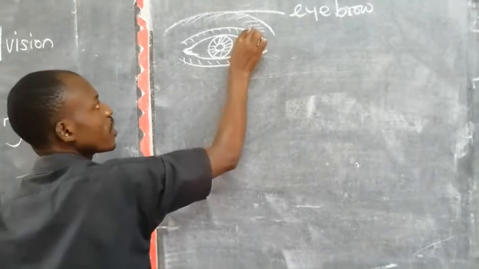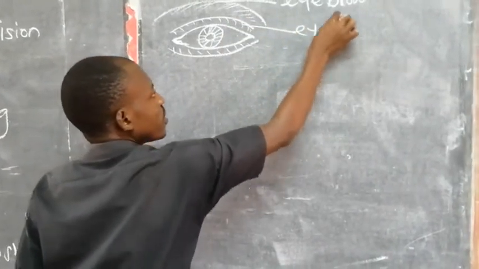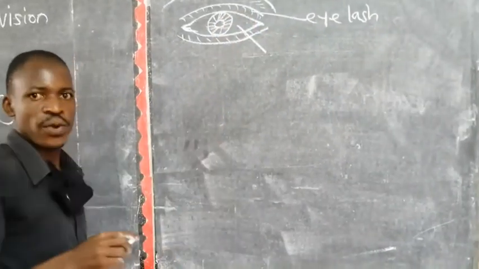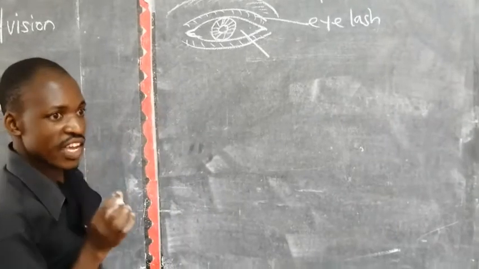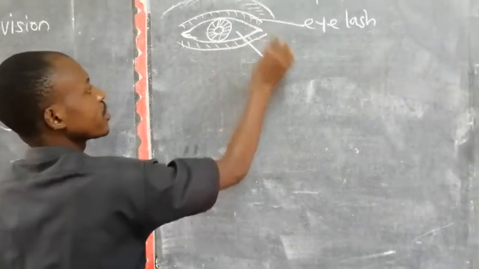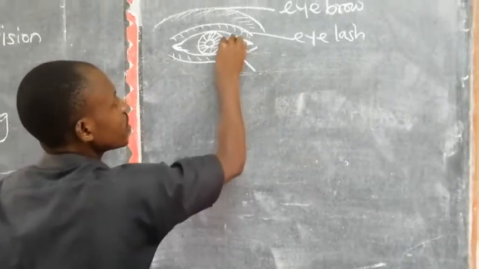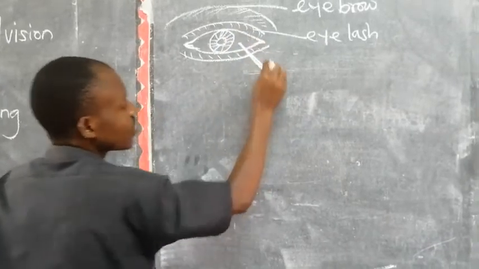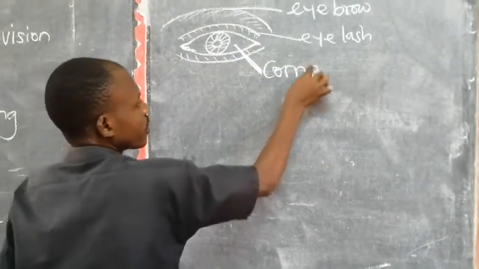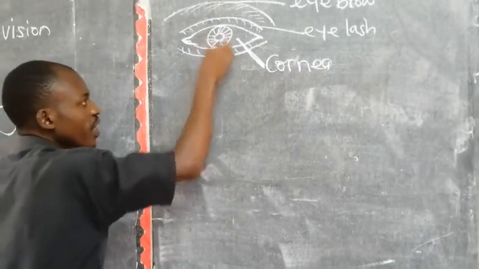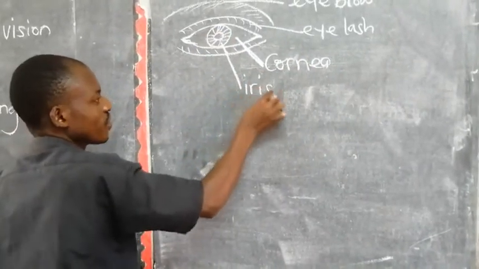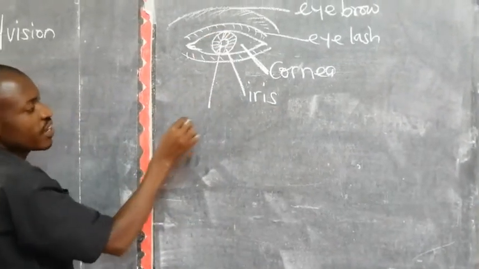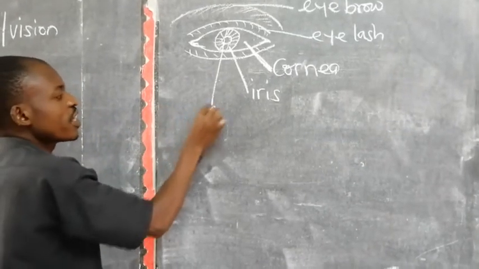Then we have this one, I call it the eyelash. Then we have this white part of your eye, or the friend's eye. When you look into a friend's eye, you see that white part. We have this part here called the cornea. Then we have this part here called the iris. Not Irish, the word is iris. Then we have the last part inside here, like a spot inside there. We call it the pupil.